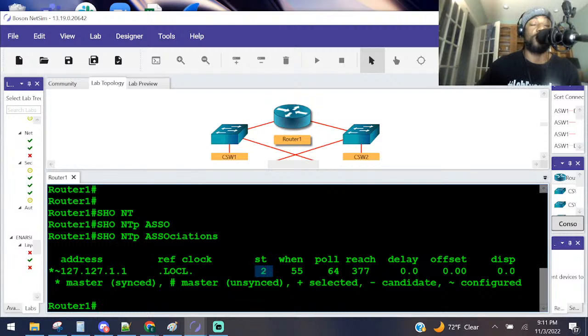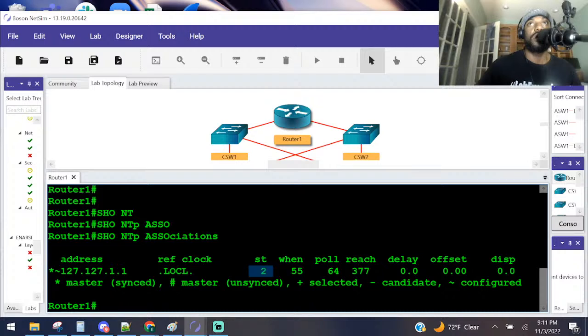Y'all remember what the concept of stratum is, right? The stratum over here is 2. We did that on router 1. The stratum is how many hops away we are from an atomic clock. Remember, the atomic clock, or GPS, is the most precise clock in the world. It is the clock with the most precise time. But guess what? There's several of them throughout the world, right? The one we use in the United States is in Boulder, Colorado, right? So this router's stratum is 2. That means he is 2 hops away from the nearest atomic clock, right? That's what that is. What is the importance of the stratum value in NTP? Well, I just explained that to y'all.